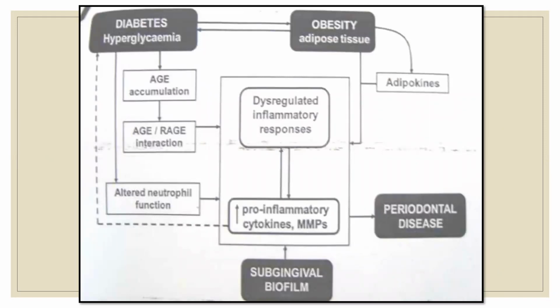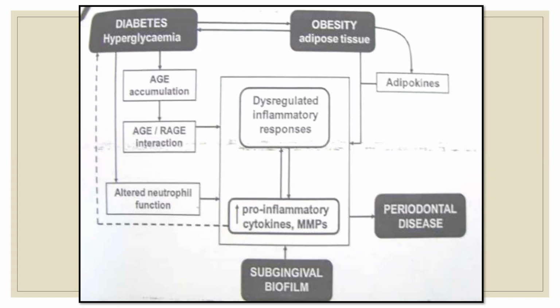Now, this is again very, very important. This is again taken from Preshaw's paper, who has mentioned that diabetes will lead to AGE accumulation. And you know that AGE and RAGE get correlated. So RAGE is a receptor for AGE. When they interact, what is the output of the interaction of AGE and RAGE? The output is pro-inflammatory cytokines. There's a dysregulation of inflammatory cytokines.